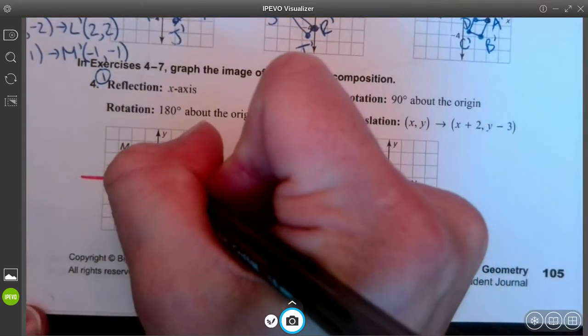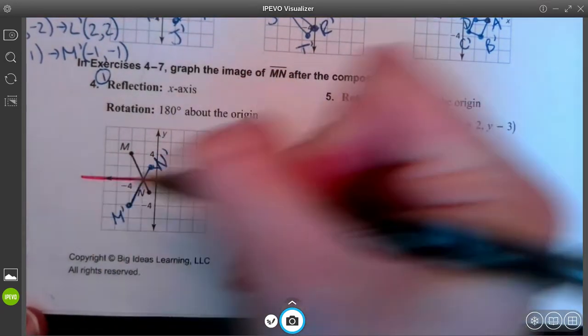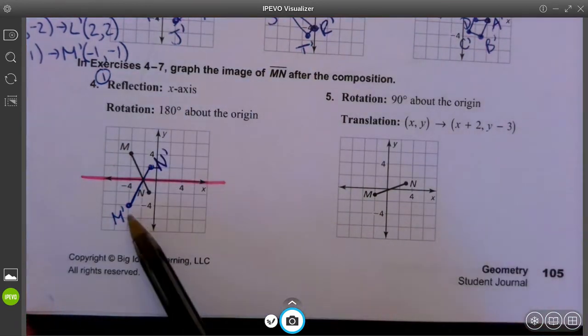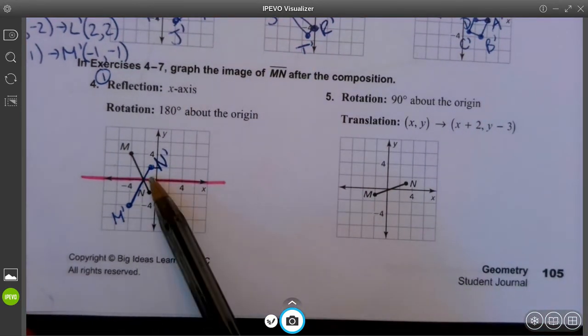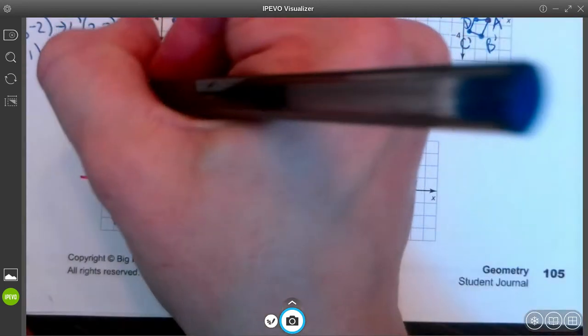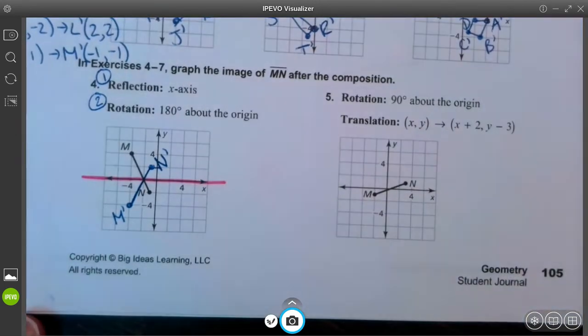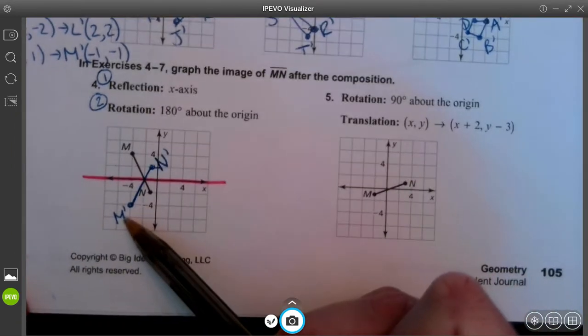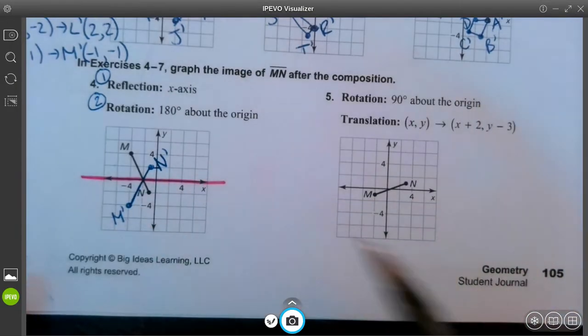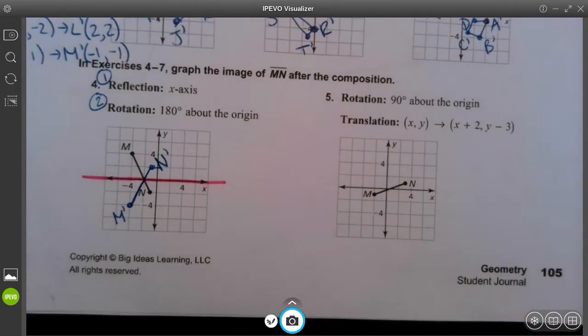Okay, I'm going to go ahead and connect those. So here's my first image after my first reflection. Line segment M prime, N prime. So now, to perform the composition, I'm going to perform my second transformation. I'm going to take line segment M prime, N prime, and rotate it 180 degrees about the origin.